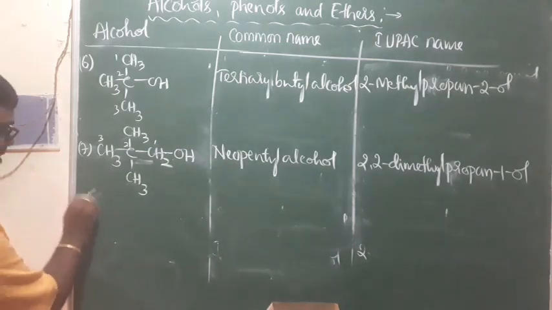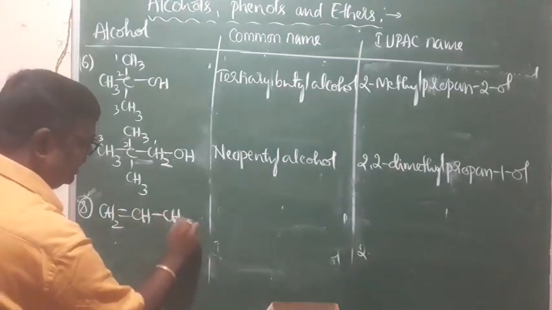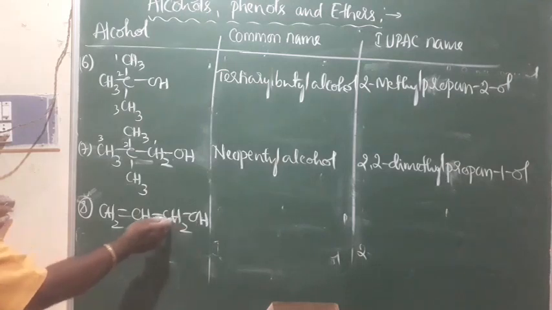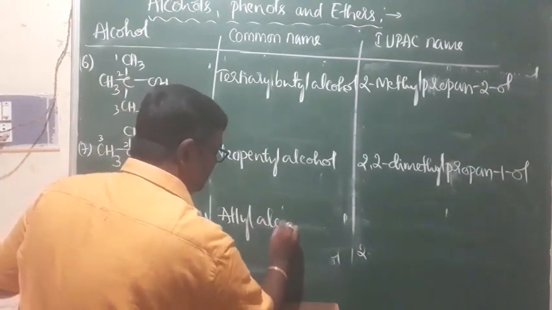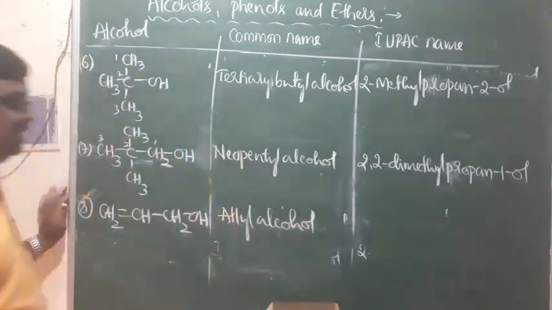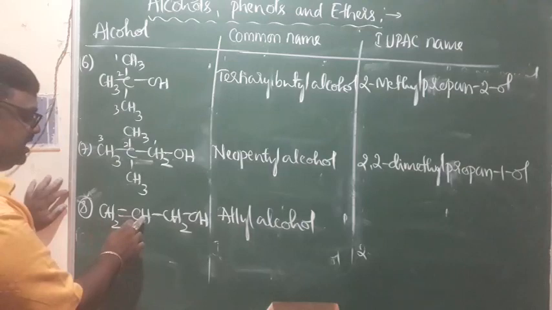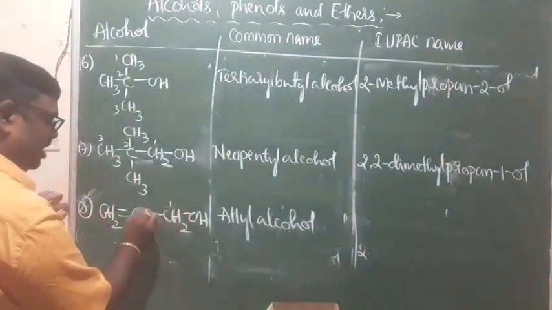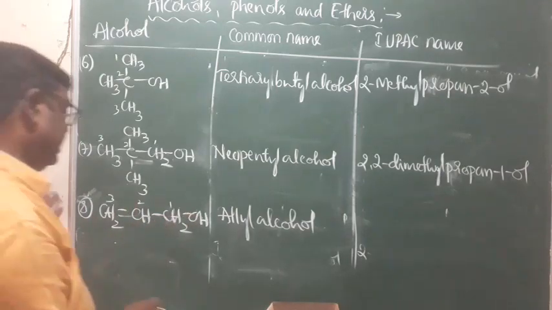Look at this one more: CH2 double bond CH2OH. Look at this. OH is attached to the allyl carbon. This is allyl alcohol. OH is attached to the allyl carbon. CH2 double bond CH2OH. Then what is its IUPAC name? Number 1, 2, 3. The carbon atom carrying OH should be given number 1.